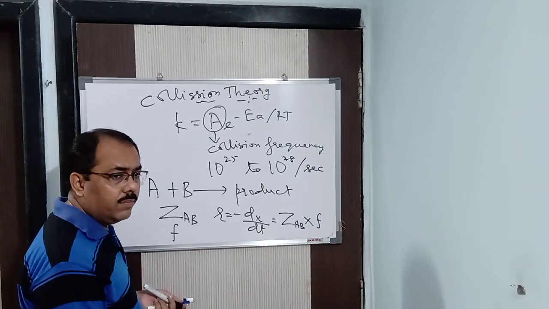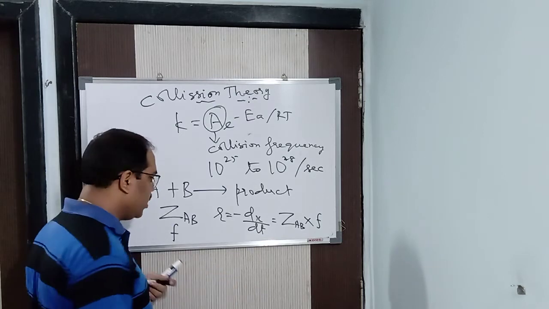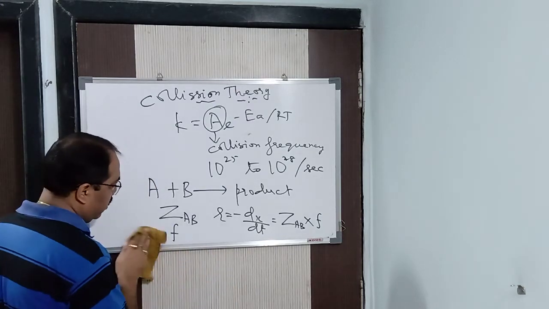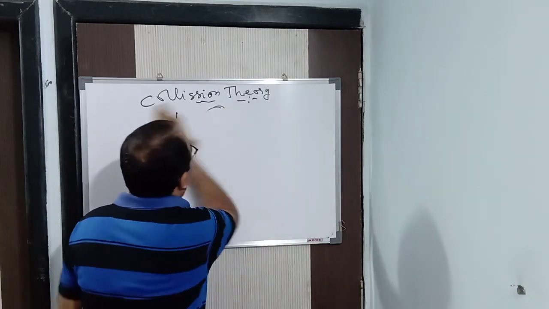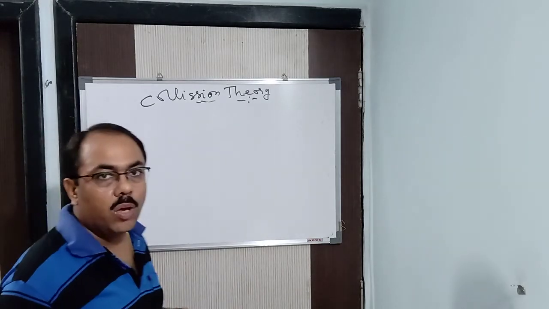Rate is what? Nothing but the amount of reactant species consumed or the amount of product species formed in a given interval of time. It's known as the rate of the reaction. Already we have studied it. Fine. So remember it. What I got is R is equal to nothing but Z_AB, AB is the reactant here, into F.